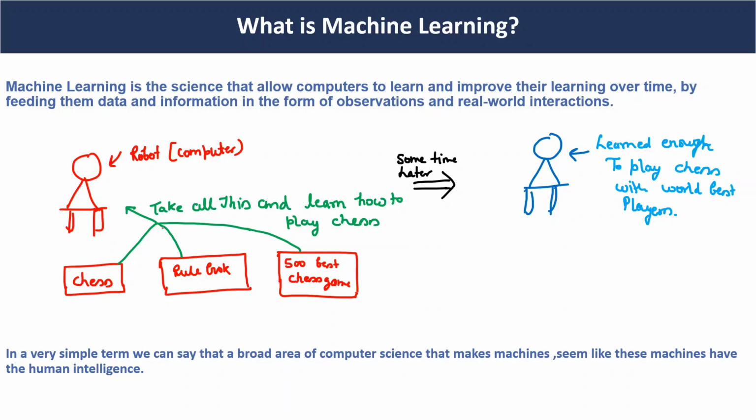For that we will use previous data, like chess-related details, some rule books of chess, and the previous game data which we got from games played among different players. So we have those data. What we will do is feed this data to the robot. How will we feed it? We will take this data and use a machine learning algorithm.